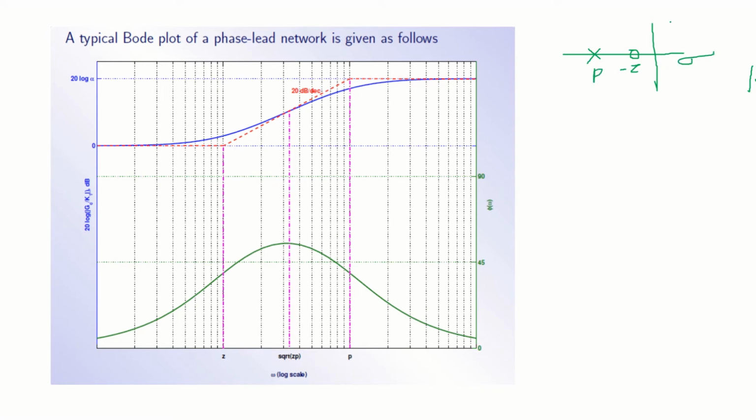This is sigma, j omega. Let us say you have a transfer function like this, S plus 2 divided by S plus 10.